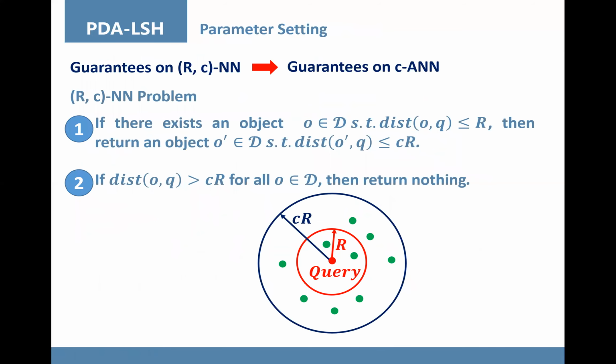Now we introduce a parameter setting procedure. Previous study has shown that if objects are accessed in ascending order of their projection distances, the correctness of the ANN search is guaranteed if the algorithm has guarantees on the RCN problem. Next, we only consider the RCN problem.